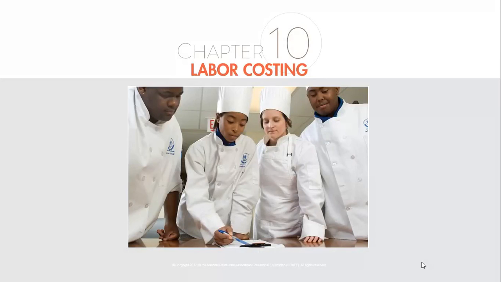Labor costing. Labor is one of, if not the most expensive thing that we ever have in our business. Especially in the hospitality industry, it's key. This is our biggest thing that we have to offer. How do we make this work? How do we get the best benefits from everything to make sure that the employees are happy, the bosses are happy, the owners are happy, and the customers and the guests are happy as well? So welcome to Labor Costing.